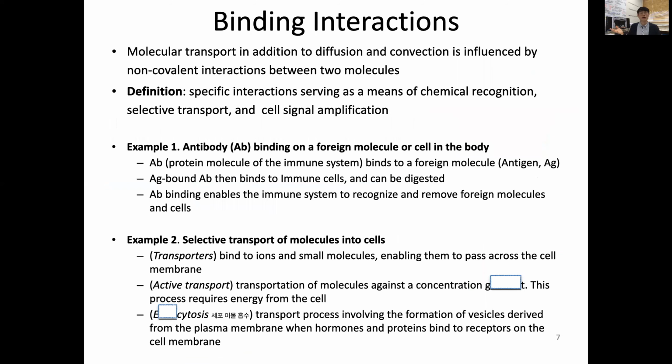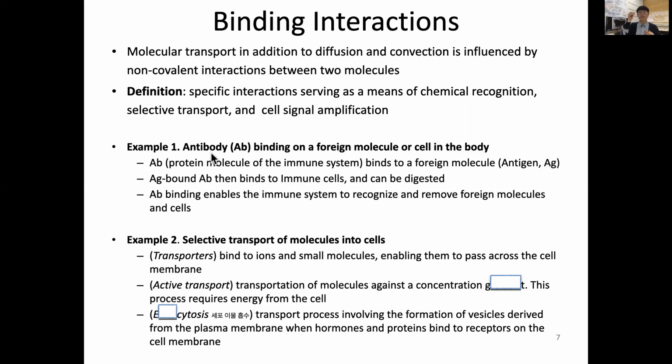So now we get into more of the cellular aspects and binding interactions. Molecular transport, in addition to diffusion and convection, can be influenced by non-covalent interactions between two different molecules. We can define binding interactions as specific interactions serving as a means of chemical recognition, selective transport, and cell signaling amplification. One example is antibody-antigen binding.